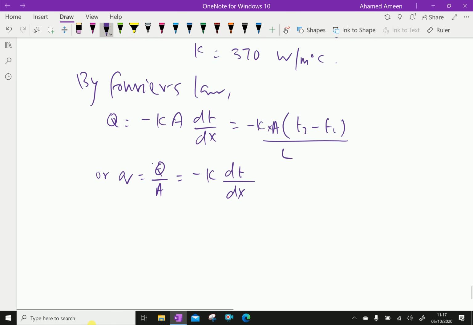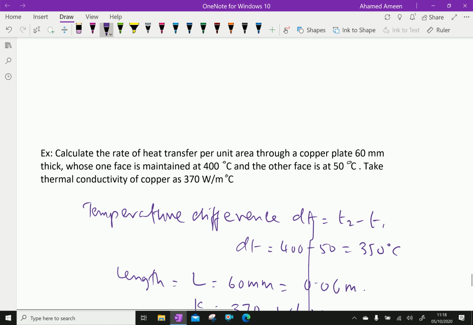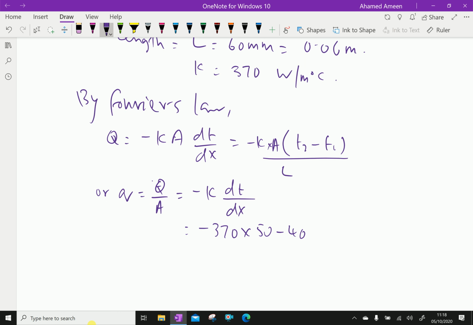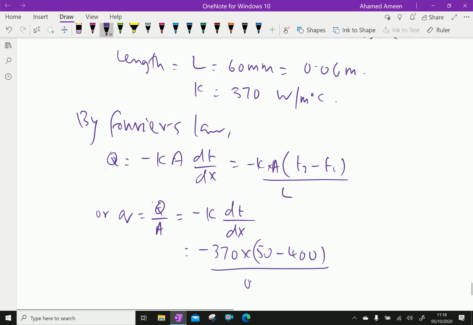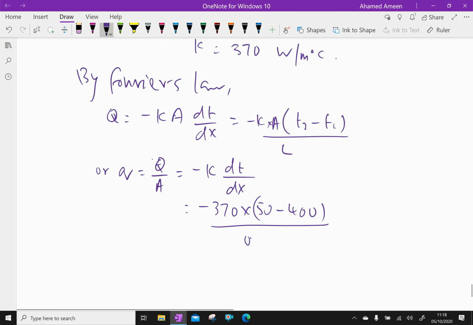So we put the values: minus 370 into (50 minus 400) over the length, which is 0.06.